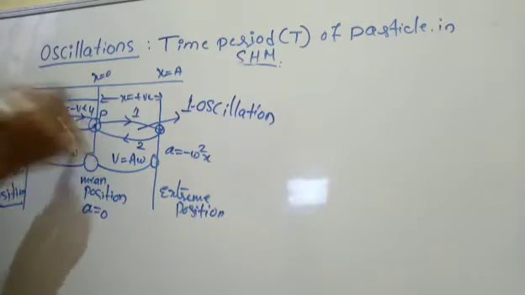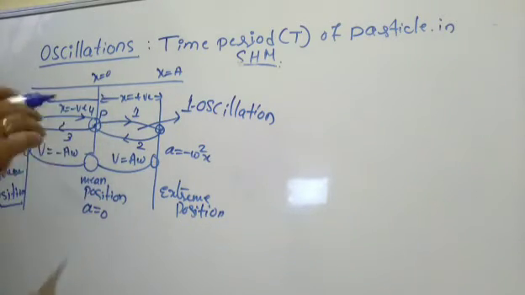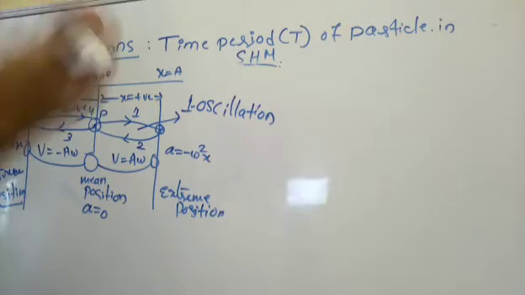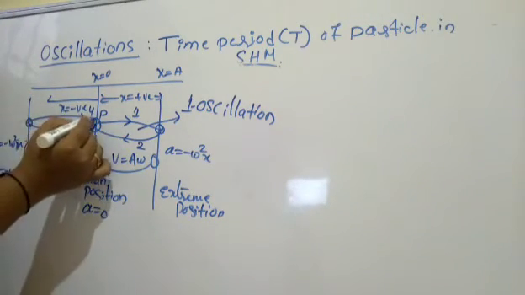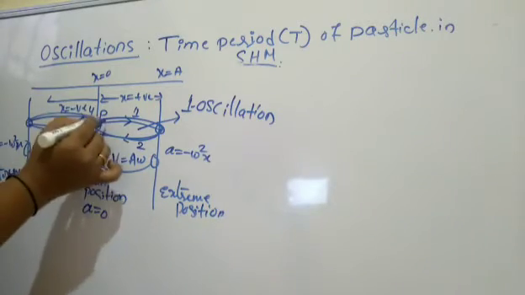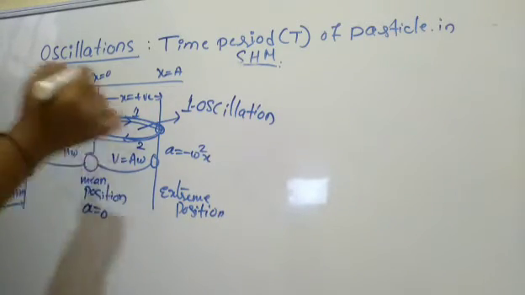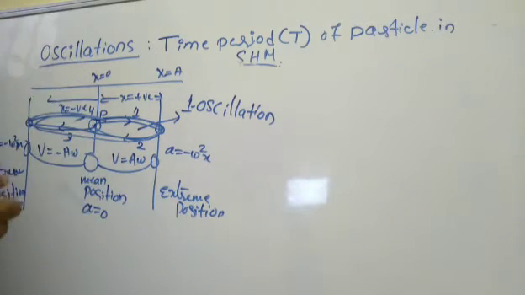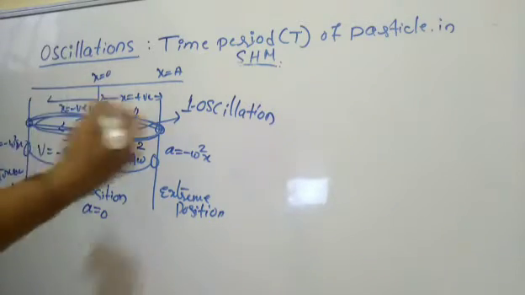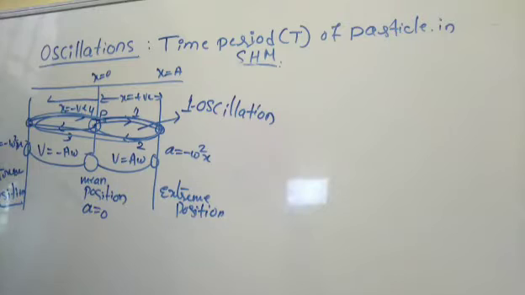And it is not only one time, it is going to be repetitive. In one more statement we can say that the time period is that in which a particle repeatedly comes back to its original position. So again and again it is coming back, repeatedly, to its original position. That is called the time period, and that is after a fixed time.